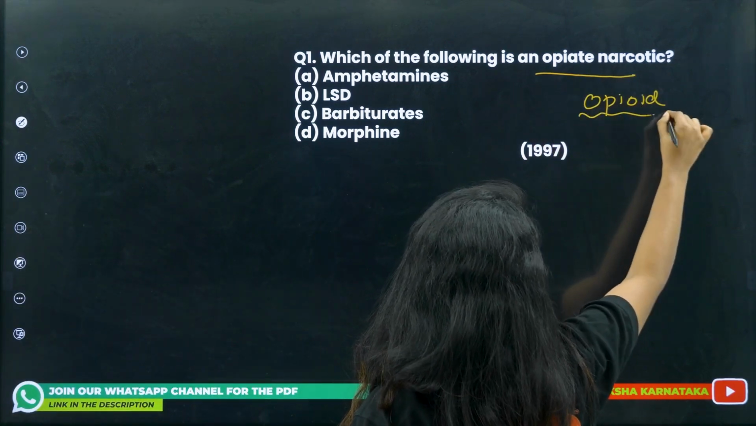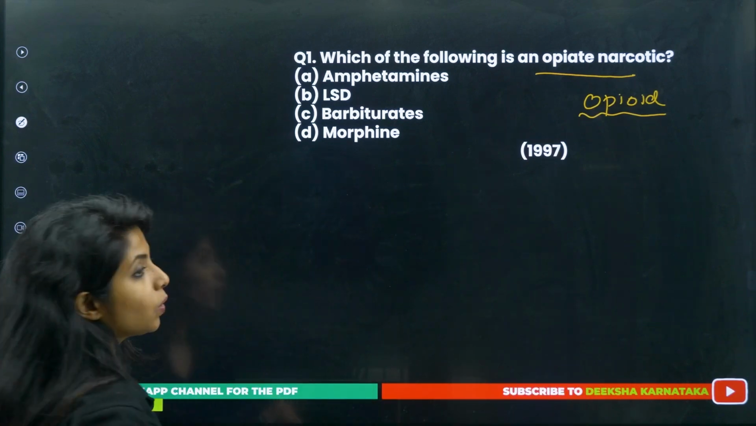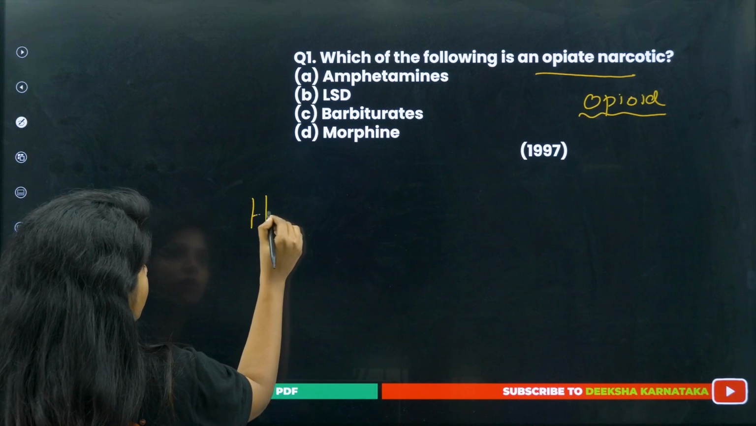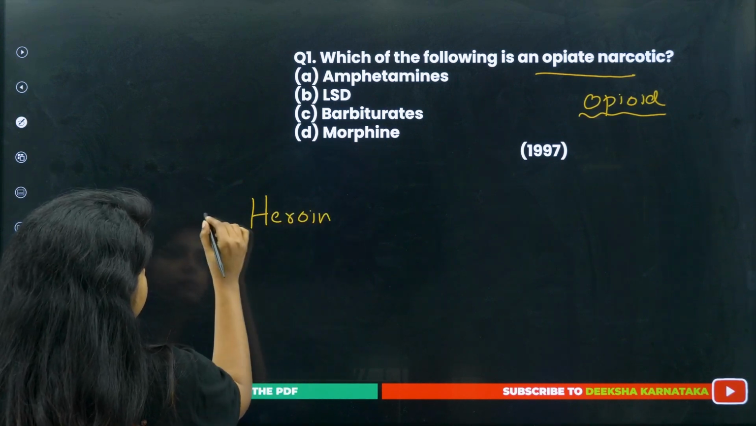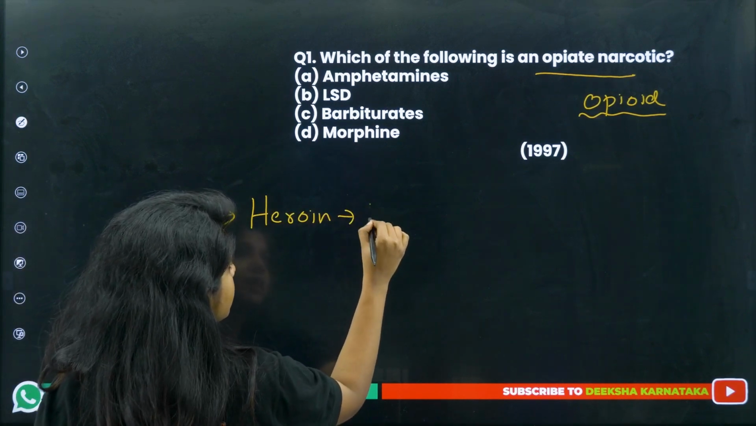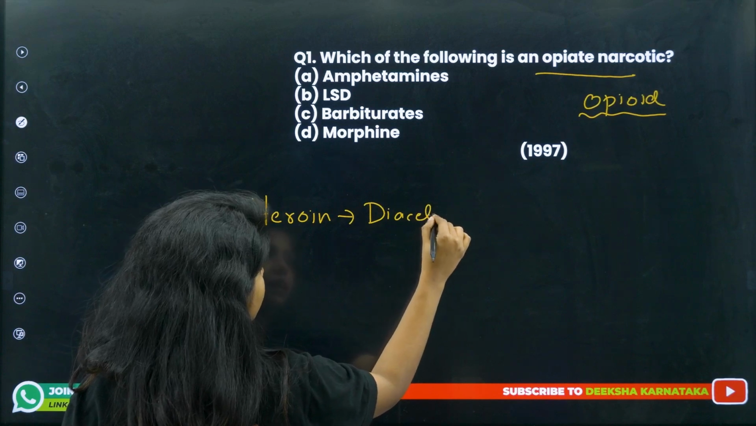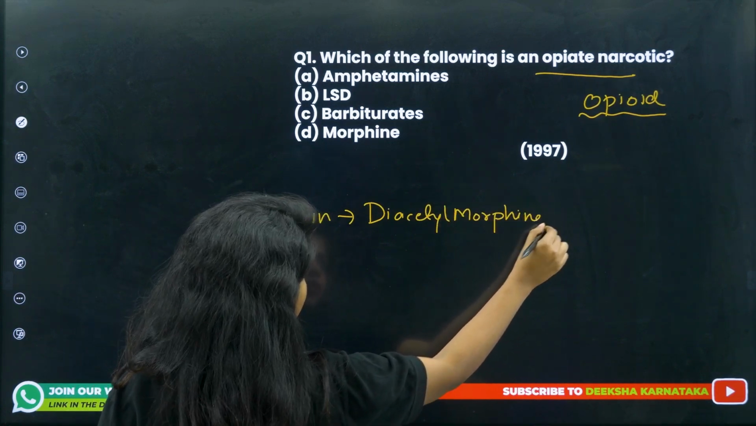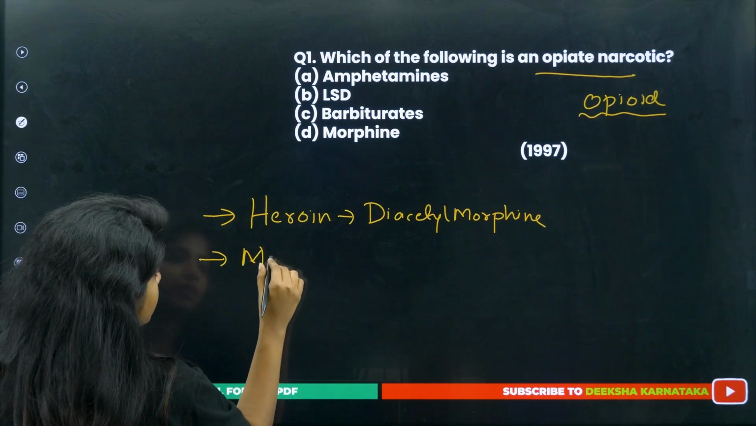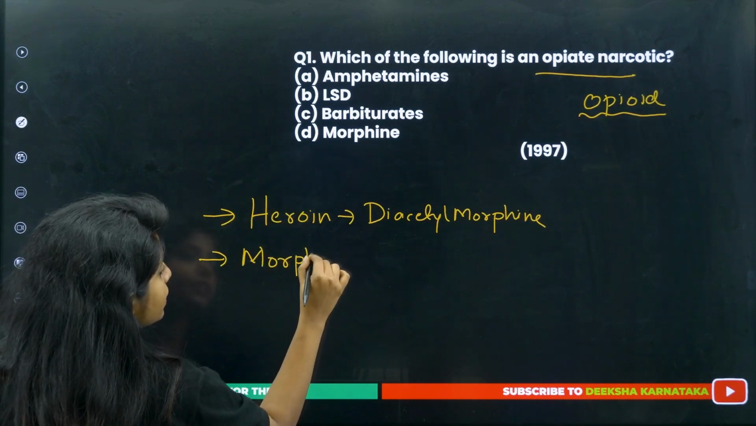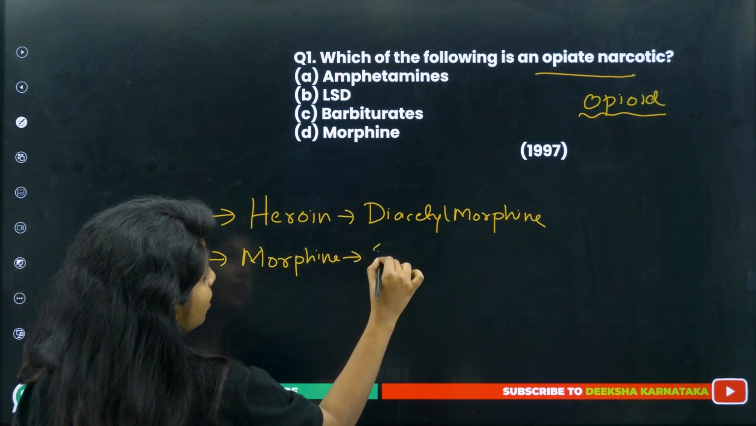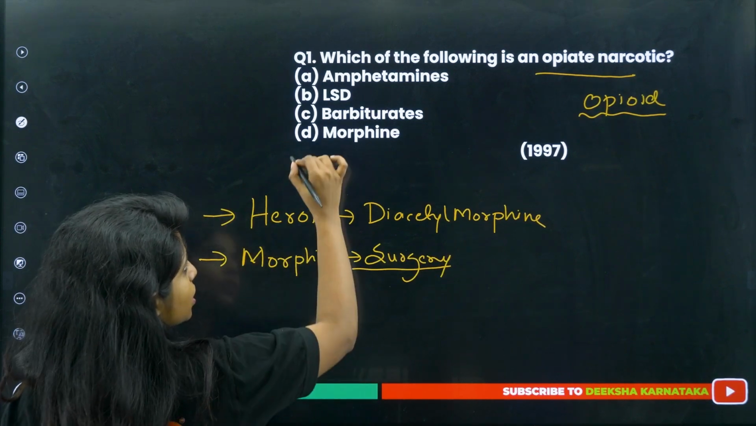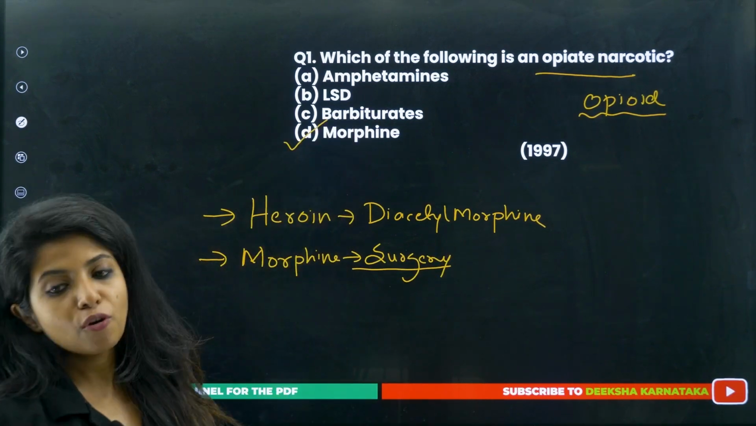Okay, remember there are 3 types of drugs: opioids, cannabinoids and coca alkaloids. So in opioids comes our most famous heroin, which is also known as diacetyl morphine. So obviously morphine also comes in this category. And do we have morphine in the option? Look for it. Yes. Morphine is used in surgeries as a painkiller or as a sedative. So your correct answer is, children, morphine.